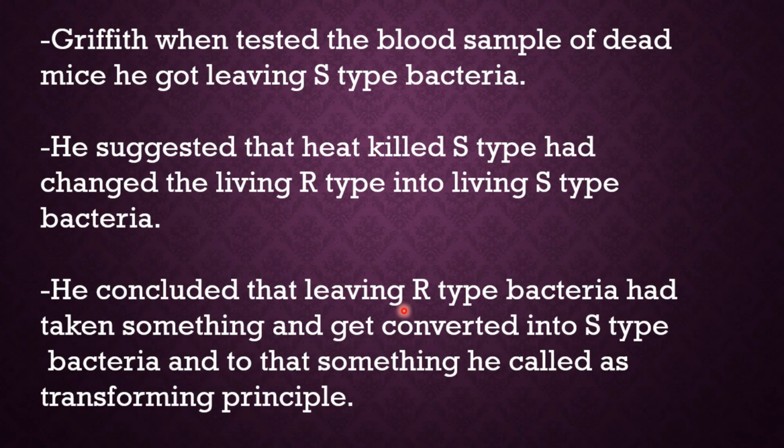So he concluded that this living R type bacteria had taken something from heat killed S type bacteria, since only these two types of bacteria he had inoculated.